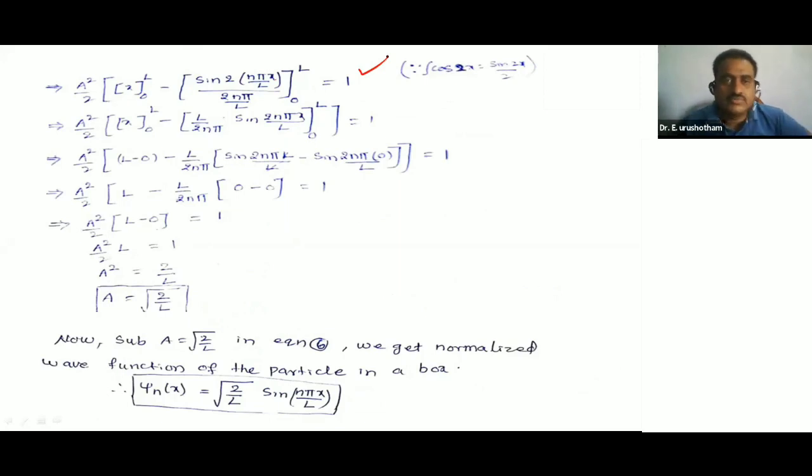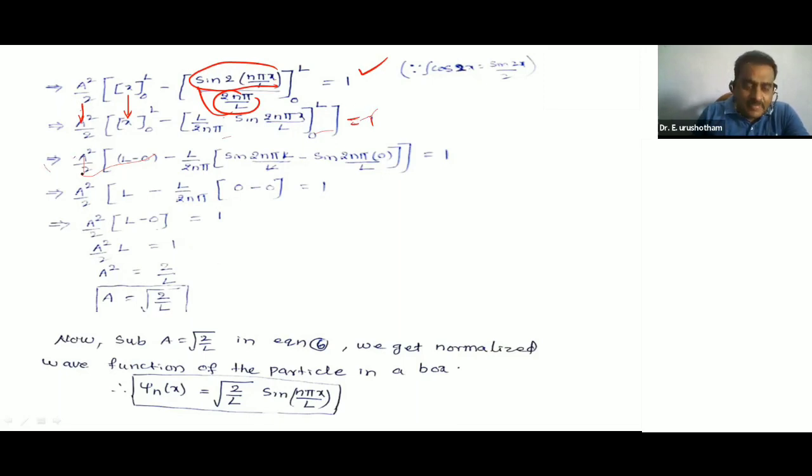That is equal to 1. So here this is A square by 2, as it is. This is also as it is. I am substituting here, but this is L into 2n pi remaining sine 2n pi by L into x, limits from 0 to L. This is equal to 1.